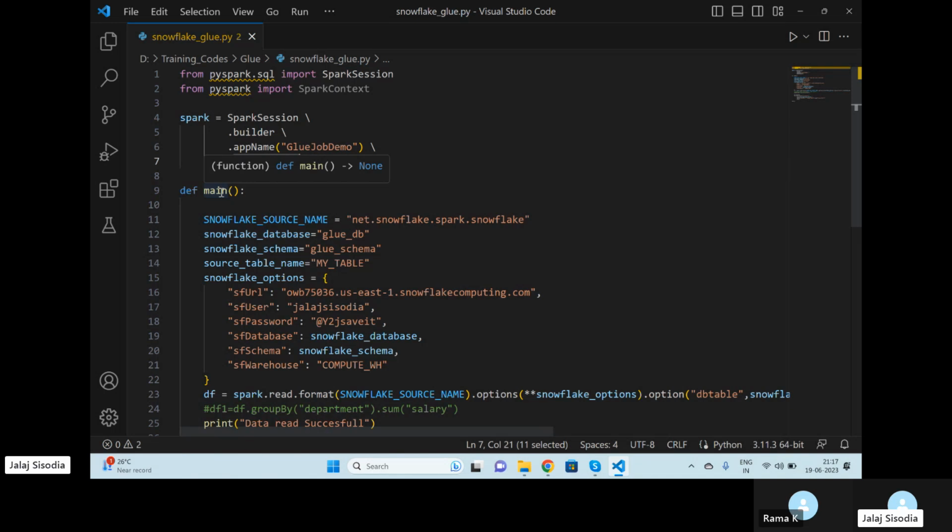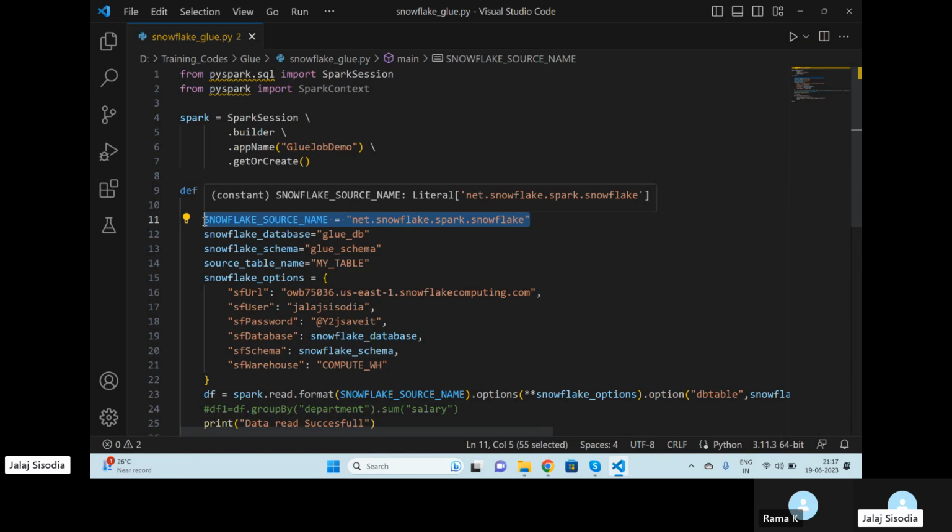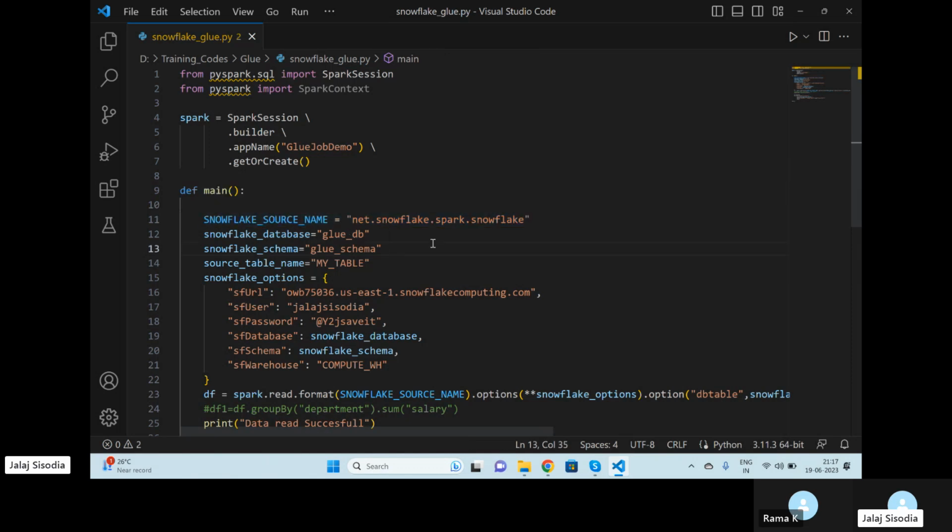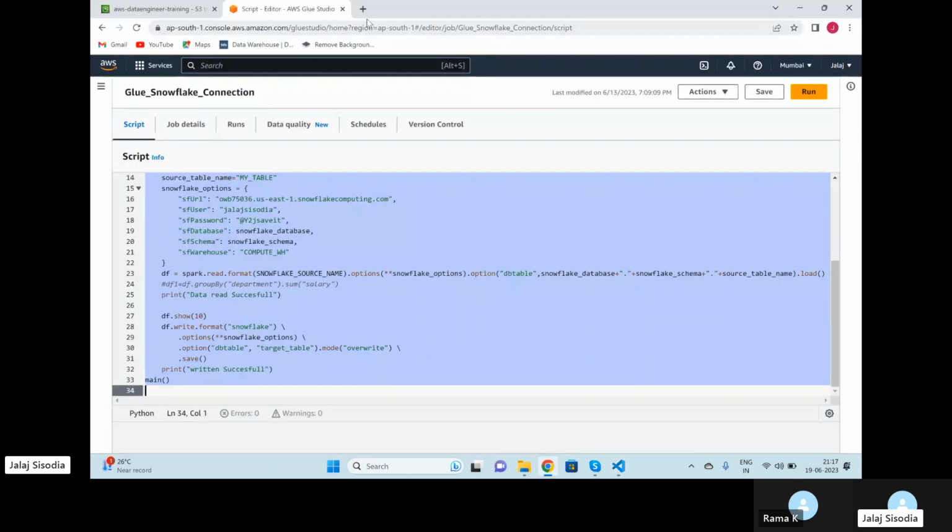Then my main function. In this main function, this is a kind of a line. It's going to be static. No need to change or modify this thing. Then just go on the Snowflake.